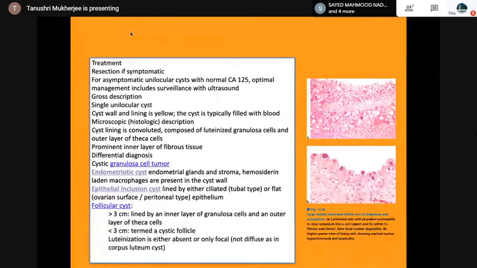The single unilocular cyst lining is convoluted, composed of luteinized granulosa cells, an outer layer of theca cells, and a prominent inner layer of fibrous tissue. Differential diagnosis is a cystic granulosa cell tumor, endometriotic cyst, follicular cyst, epithelial inclusion cyst.